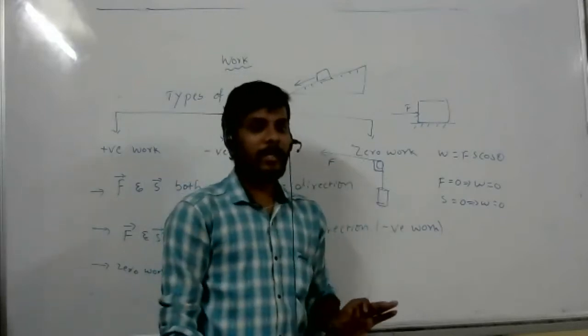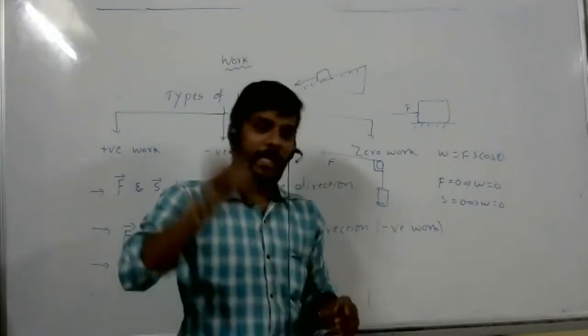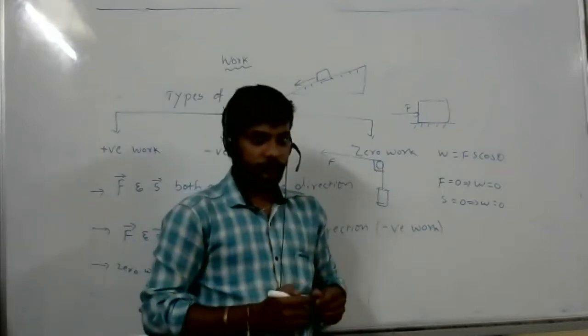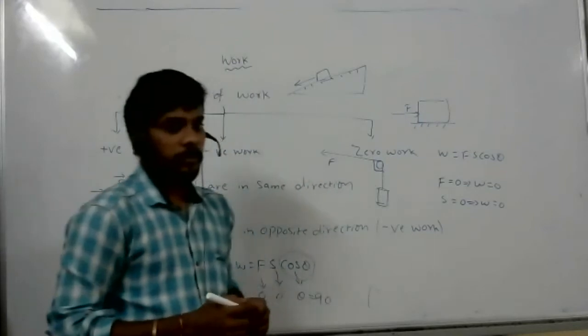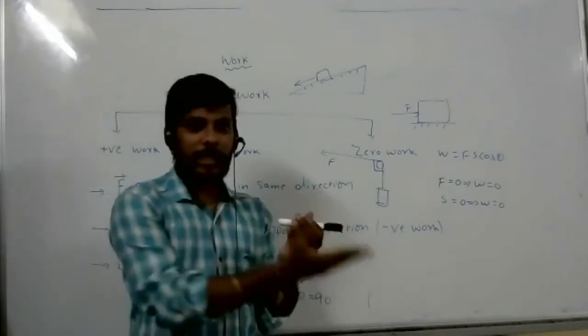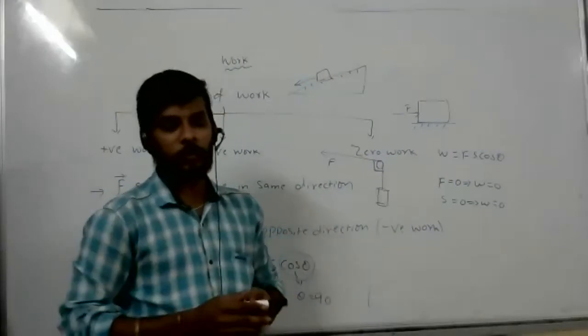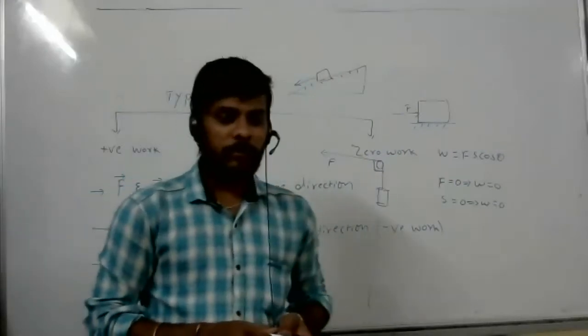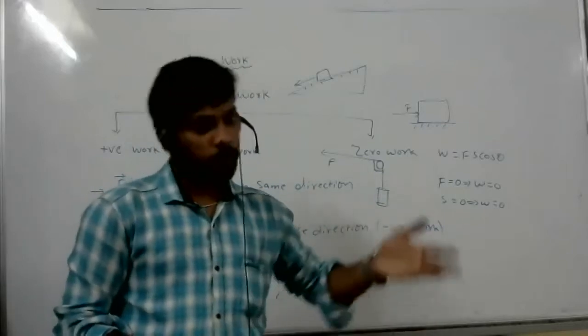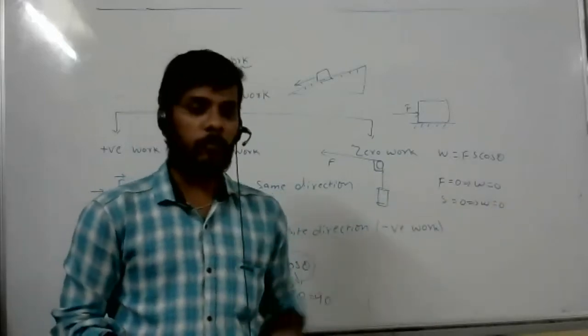Okay, Ananya, what did you feel? If it is a 90 degree angle, then zero. One more thing. Can you give one example for positive work done? If I apply force in one direction and the body moves in that direction only, that is positive work. Moving off a vehicle, then. Yes, because in whichever direction you apply force, the vehicle will move in that direction.